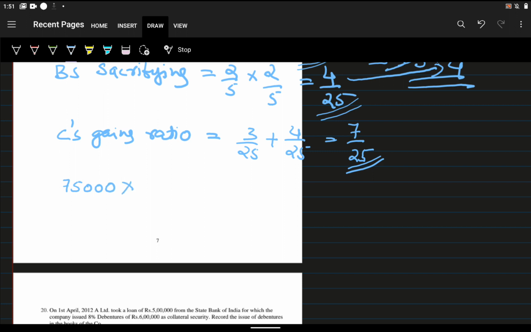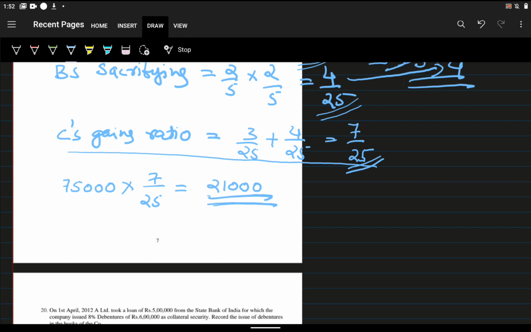C is going to gain 7 by 25 of it. That is 21,000. Now this 21,000 will be distributed to the old partners in their sacrificing ratio.